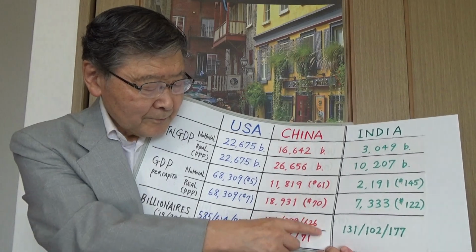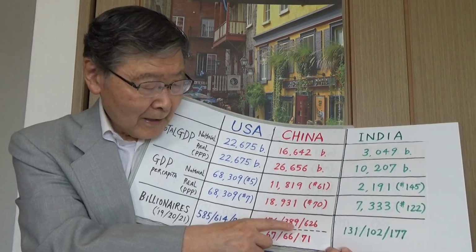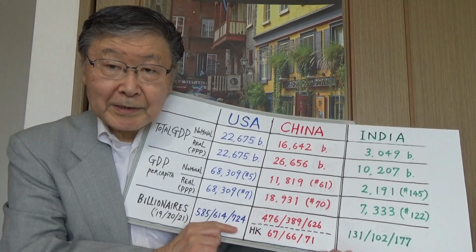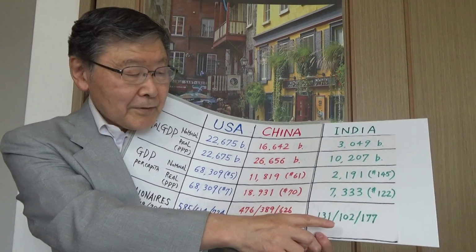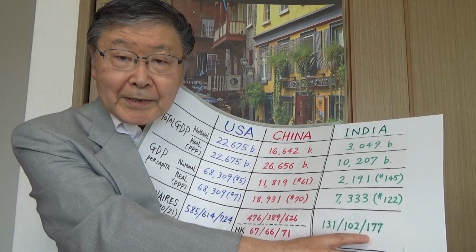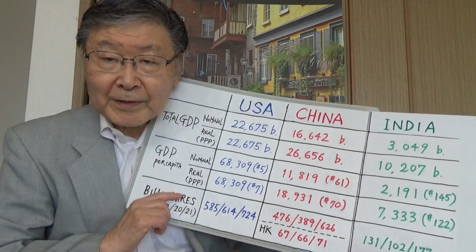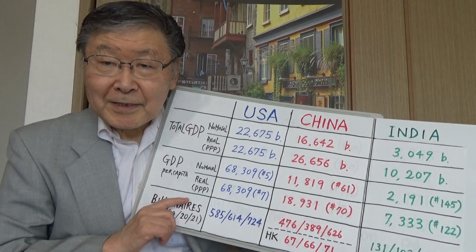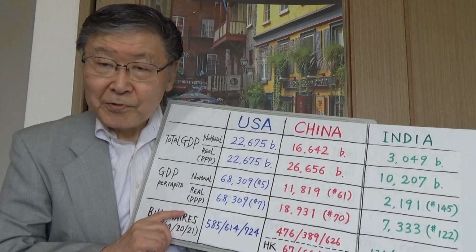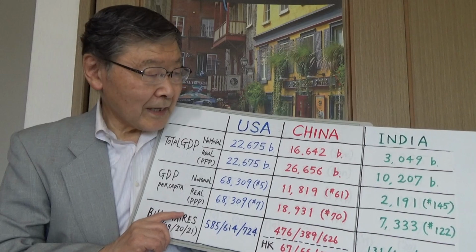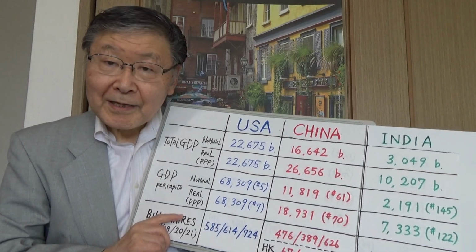Then the total number here is very close to the United States as of today. Whereas India's number is 177 billionaires for 2021. That sounds like a small number, but actually that's world third largest next to US and China.